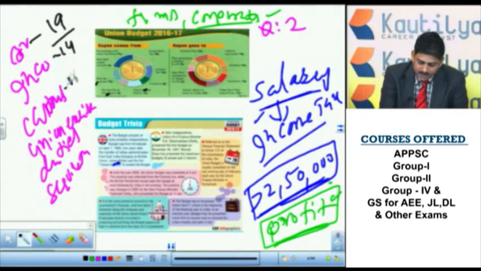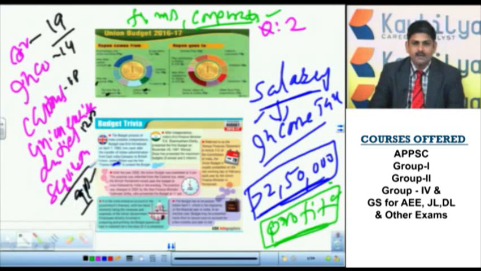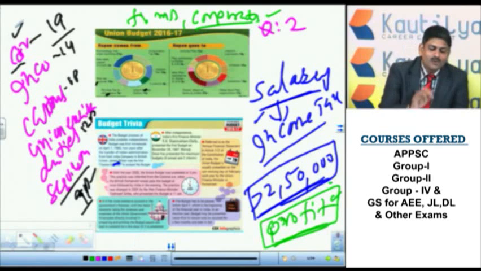Now here, as per the budget presentation, income tax is 14 paise and customs is 8 paise, union excise duties is 12 paise, and service tax is 9 paise. So they will ask you a question: out of all the taxes, which of the following taxes is the maximum source for the union government? Then you have to answer corporate tax.